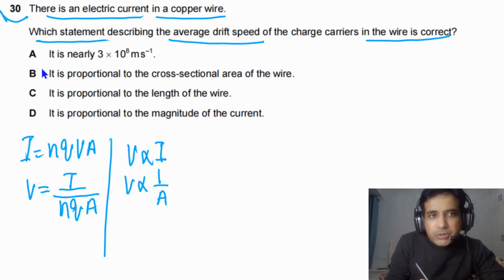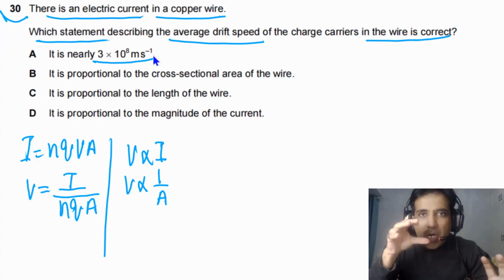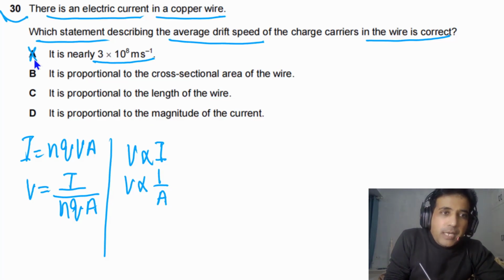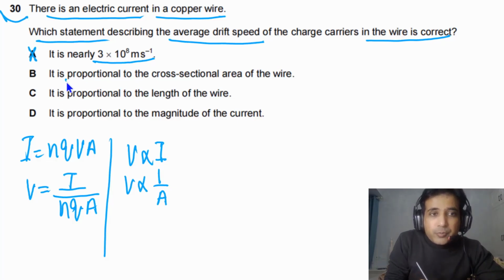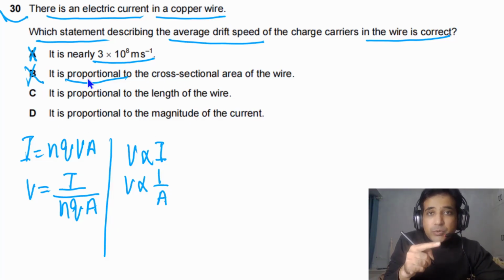If you look at option A, it is given that the average drift speed is close to the speed of light. This speed is very, very high. Actually, average drift speed can be around 1 meter per second, even smaller than that. So it cannot be this high, and this is not a possible answer. If we go to the next one, it says proportional. Actually, this is inversely proportional, so this one is also not possible.